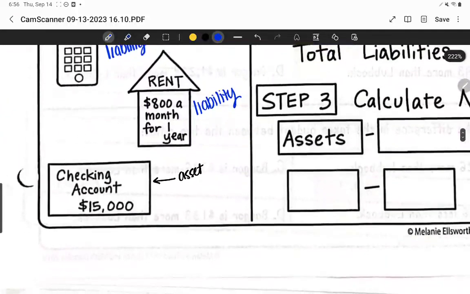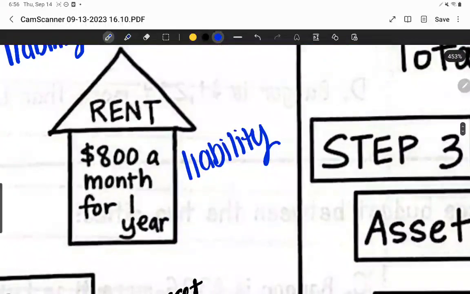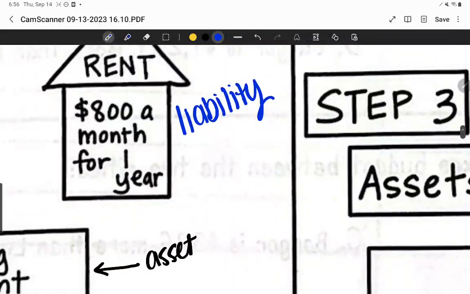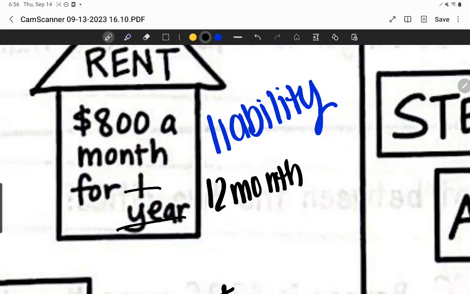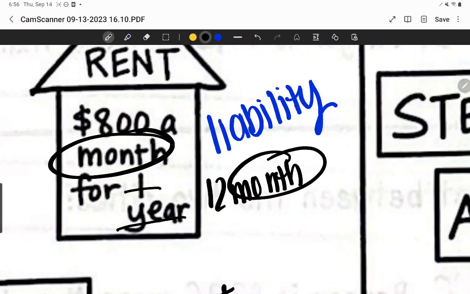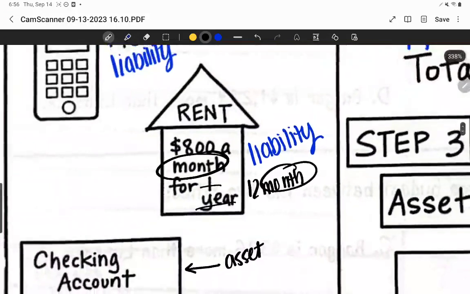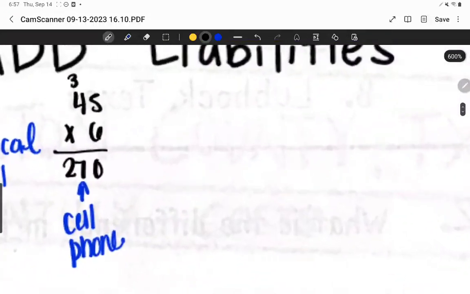And then if you come down here, it says that you have rent, and rent is $800 a month for 1 year. Now, you're going to once again have to multiply this. If this is for a year, that technically means that it is also for 12 months. Because you are paying monthly, we have to go by month and month. So we're going to multiply 800 times 12.